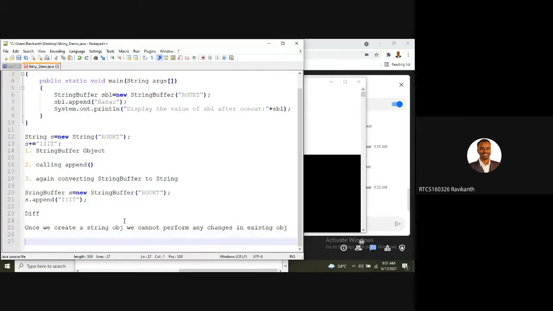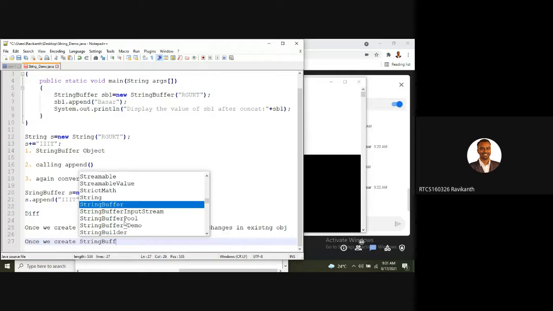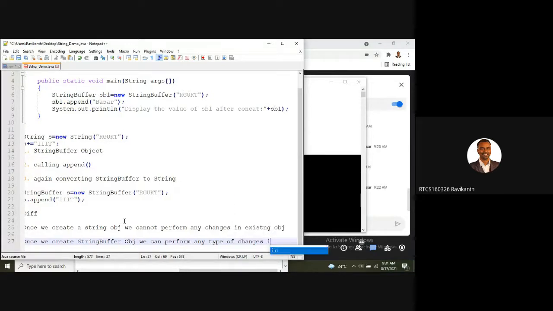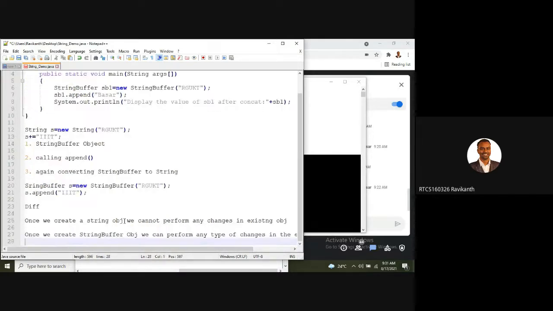Whereas in StringBuffer, once we create a StringBuffer object, we can perform any type of changes in the existing object. This changeable nature is nothing but mutability, which applies to StringBuffer.